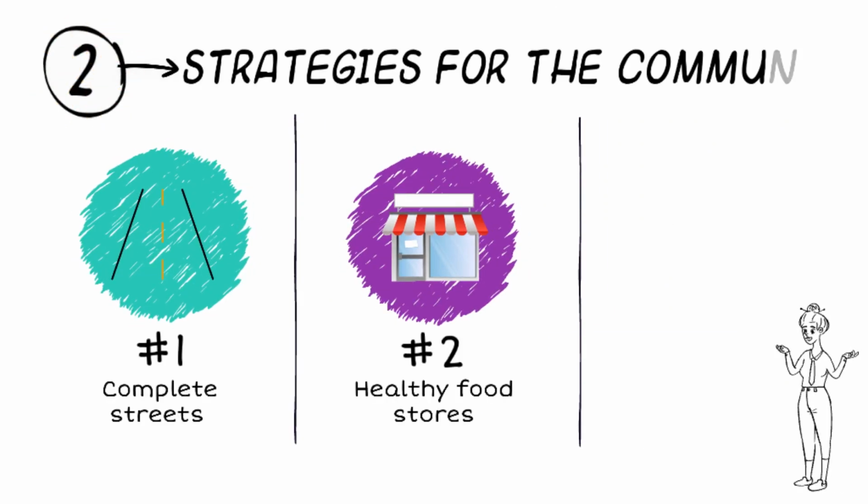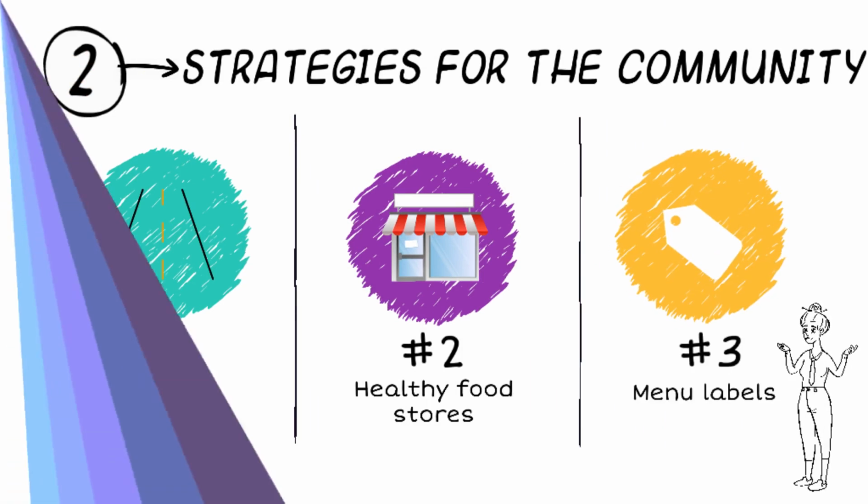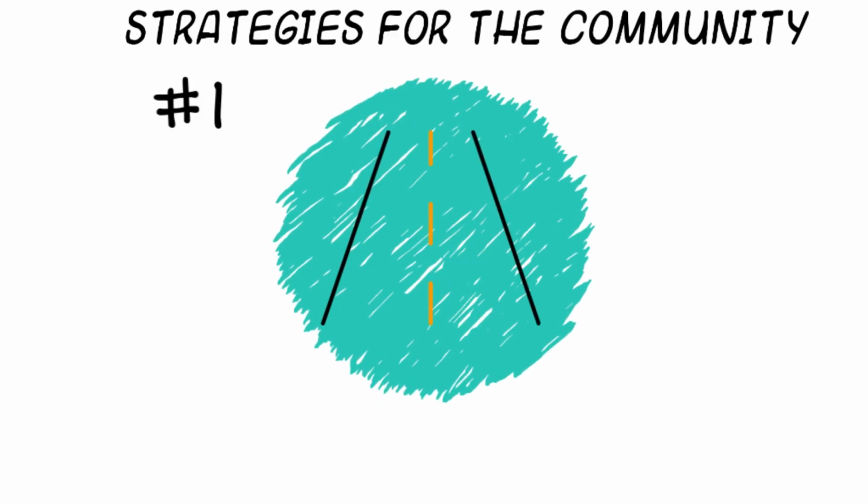Also, the United States government is doing many strategies to stop obesity in the community. The first strategy is complete streets, which are safer for doing exercise, so building these streets will give people a safe place for walking and biking, so they will have a healthier life with no diseases.